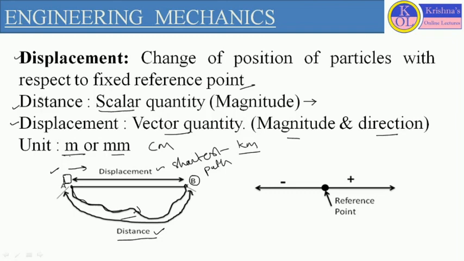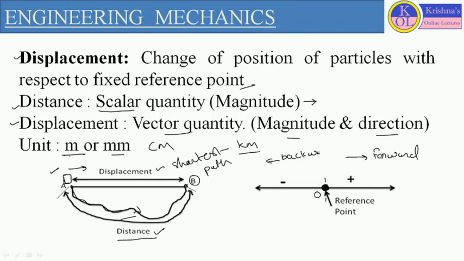Now here, as I told you, displacement is the change of position of a particle with respect to a fixed reference point. So here we have to consider one fixed reference point, about which the body is going to move. With respect to this reference point O, the body will move in a particular direction, either forward or backward.